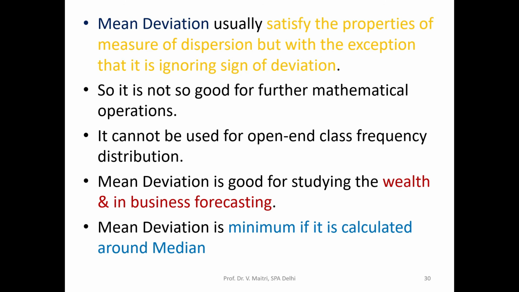Similarly, it cannot be used for open-end class frequency distribution. The mean deviation is good for studying wealth and in business forecasting. And mean deviation is minimum if it is calculated around the median. Naturally, the median is the central most value, so it will be minimum.